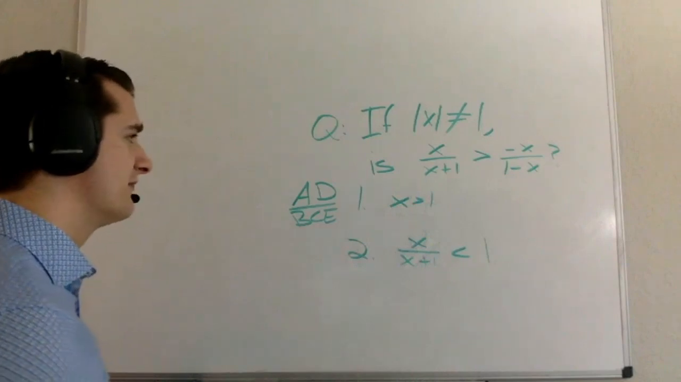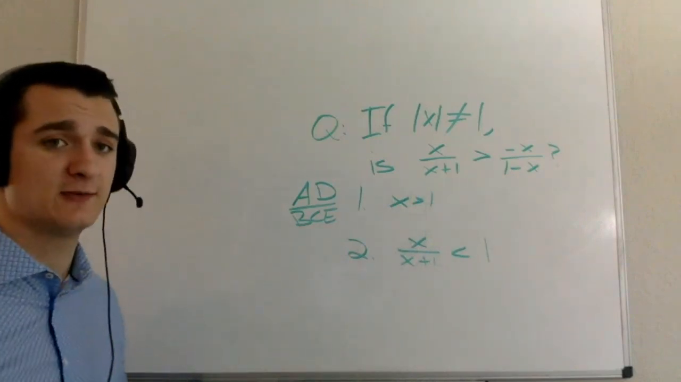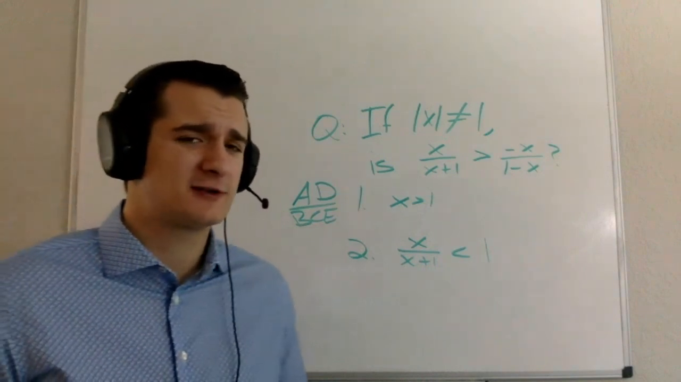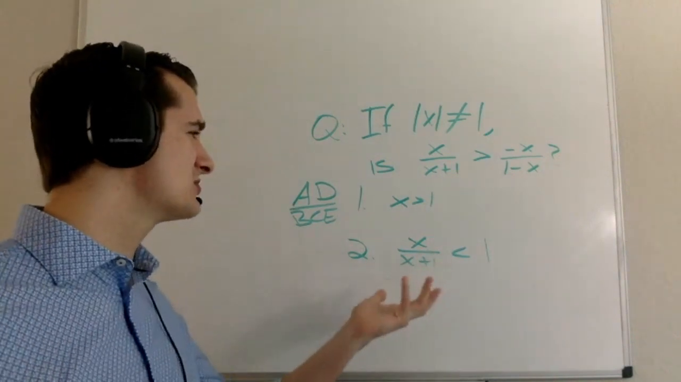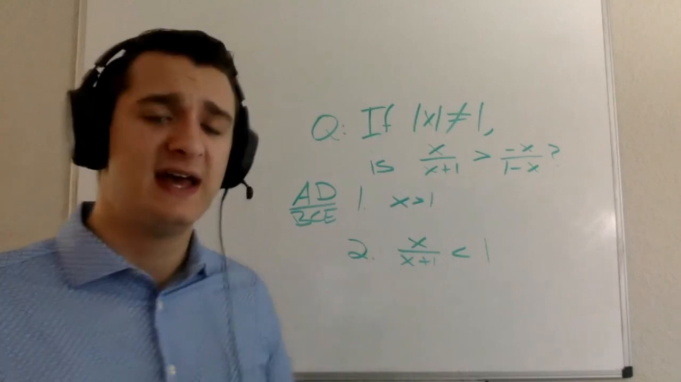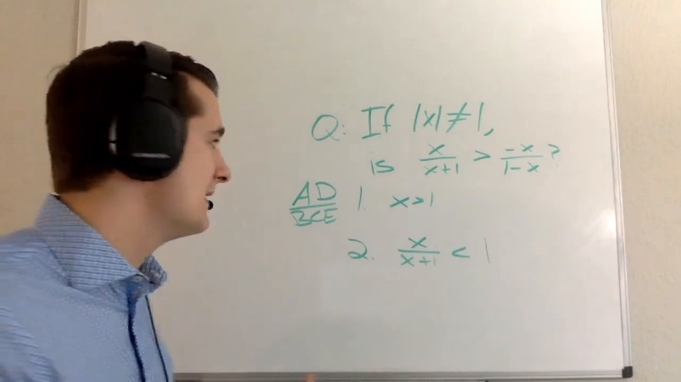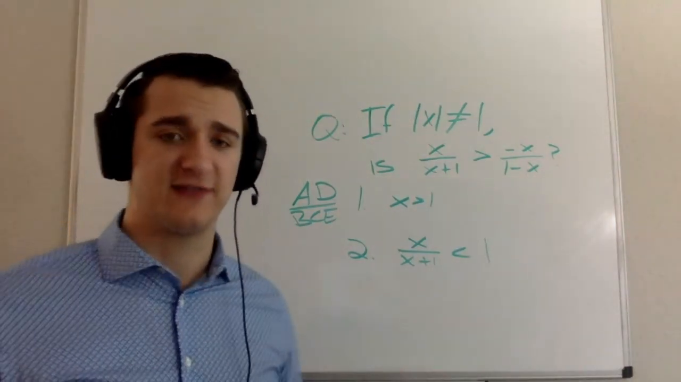So with this one, for example, I know that I can't cross multiply. My first instinct would be to cross multiply, but I can't because I don't know whether 1 minus x or x plus 1, or one of those, is going to be negative. Am I going to have to flip the sign? I just don't know, so I can't do that.